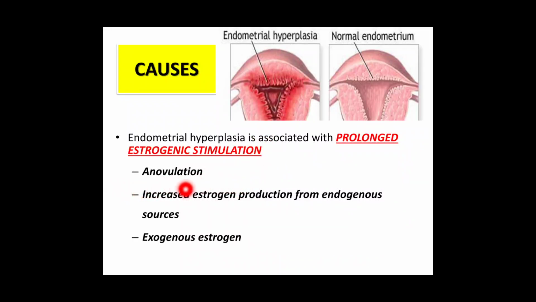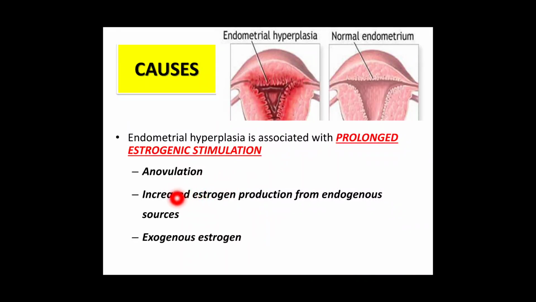First is anovulation. So we already know that ovulation occurs on the 14th day of menstrual cycle, and after ovulation corpus luteum is formed, which releases progesterone. So it opposes the effects of estrogen. But when a patient has chronic anovulation, then ovulation does not occur and there is no progesteronic effect. So there is unopposed estrogenic stimulation of the endometrium, which results in increased glandular proliferation of the endometrium.